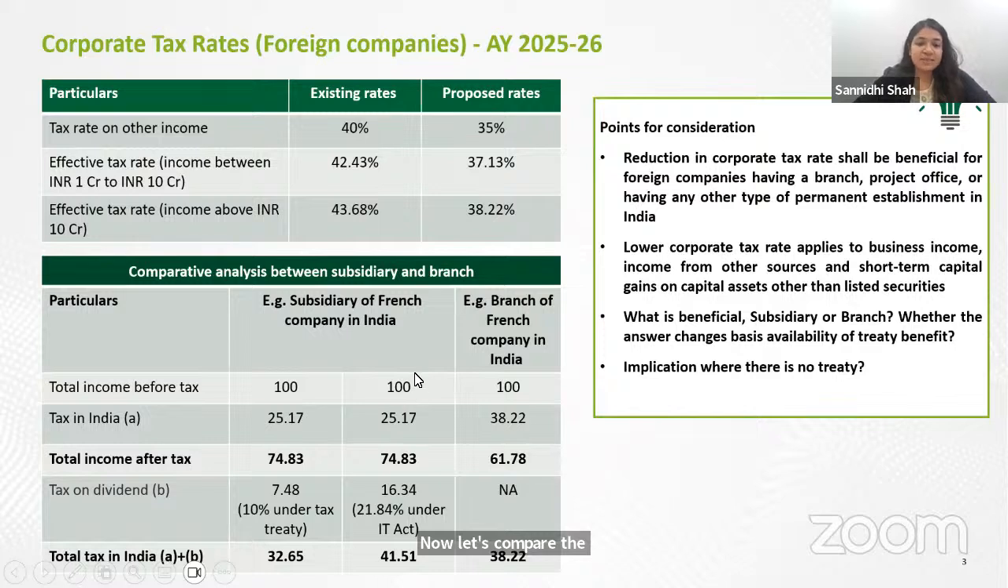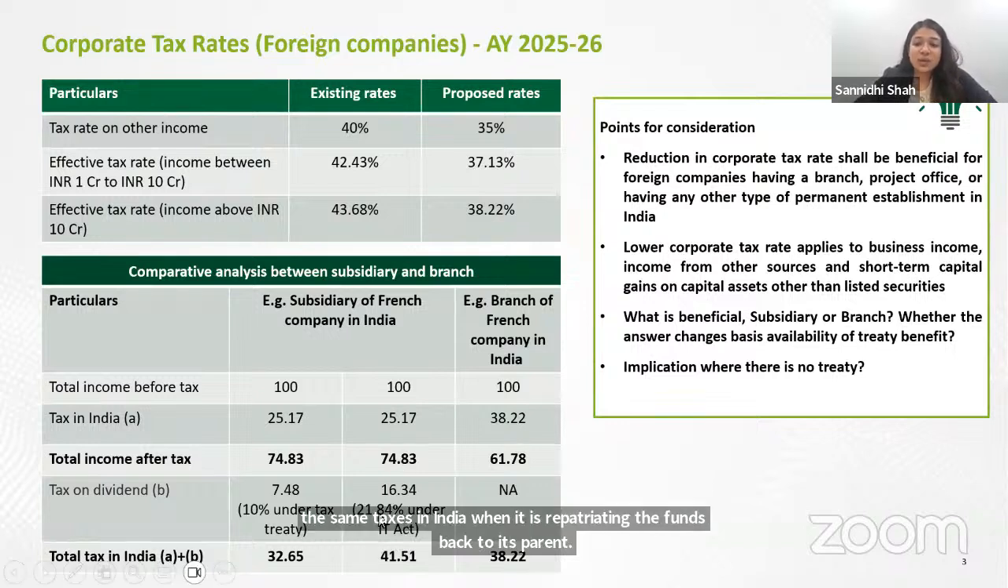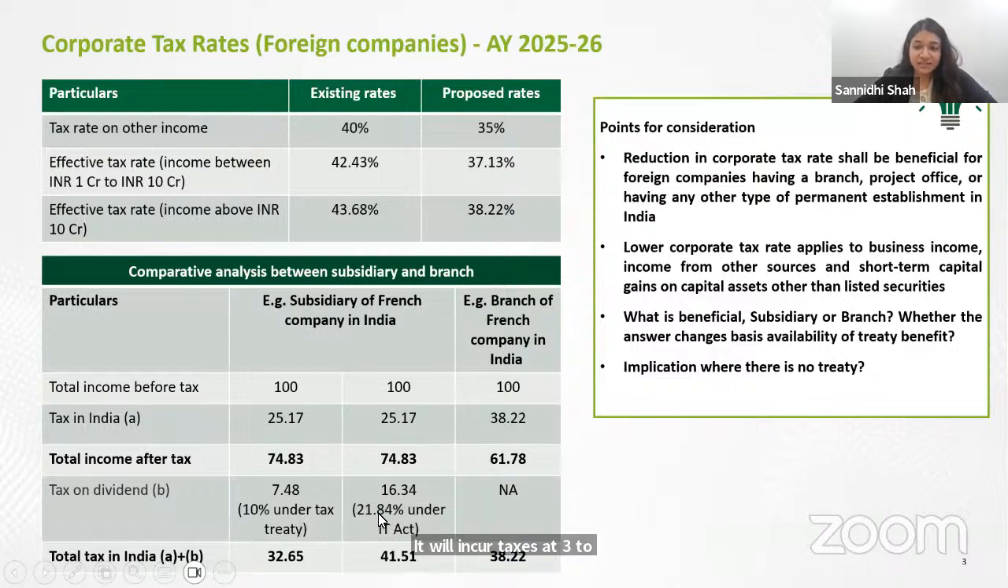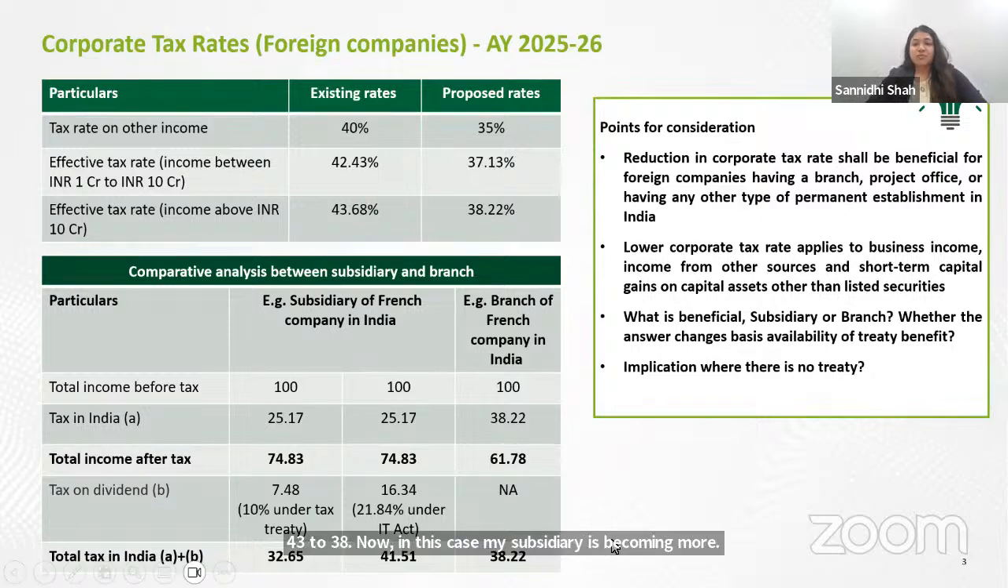Now let's compare the case where there is no treaty benefit. A company earning the same amount of income, paying the same taxes in India, when it is repatriating the funds back to its parent, will incur taxes at the rate of 21.84% on dividend, in which case the effective tax would be 41%. So because of the reduction in the tax rate from 43 to 38%, now in this case, my subsidiary is becoming more tax costly. So if I have to give a brief summary, if I have subsidiary and branch both, where there is a country with which India has a treaty, in that case, the subsidiary was previously also beneficial and it is now also beneficial.